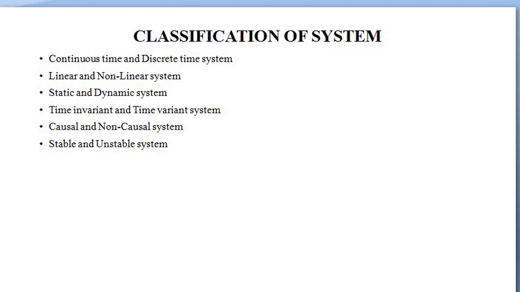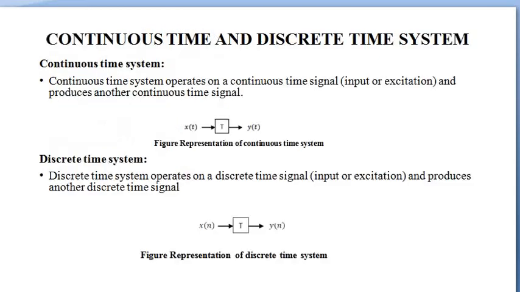Classifications of systems. Systems are generally classified into continuous time and discrete time system. Both the systems are further classified into linear and non-linear system, static and dynamic system, time invariant and time variant system, causal and non-causal system, stable and unstable system.